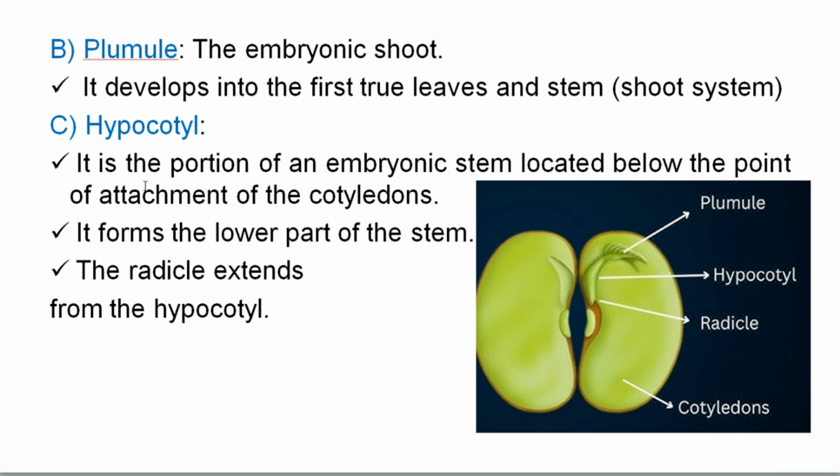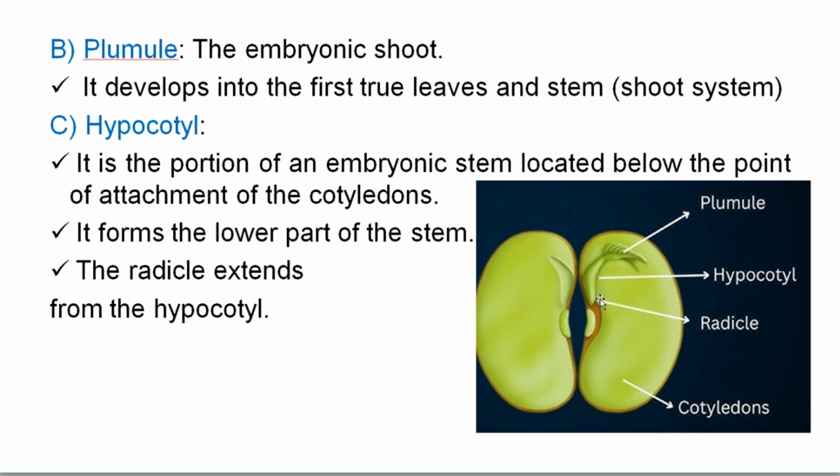Good. Hypocotyl. It is a portion of the embryonic stem located below the point of attachment of the cotyledon. Look, the cotyledon is attached to the embryo, and there is the hypocotyl below the attachment site of the cotyledon.